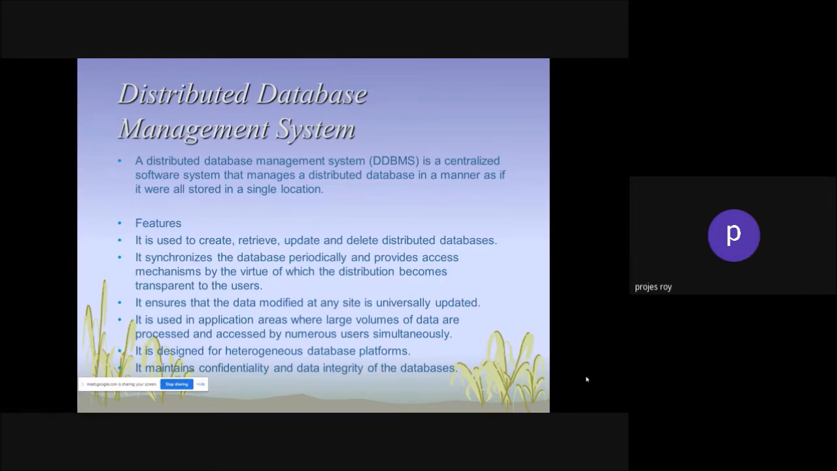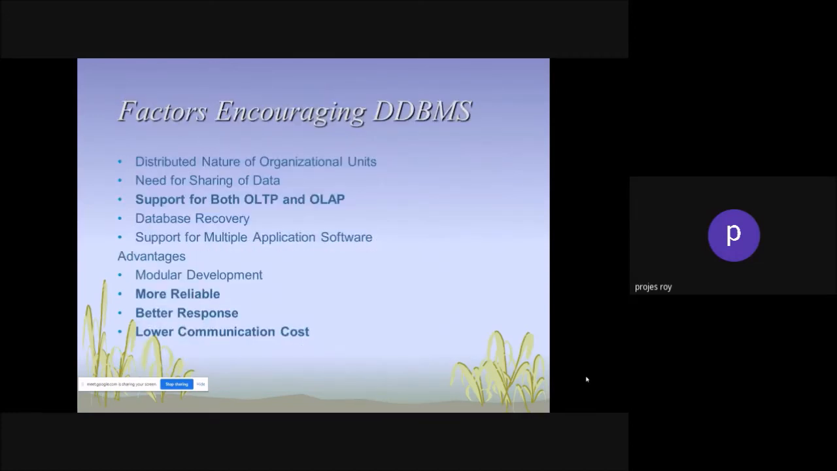So these are the features. Besides this, it is designed for heterogeneous database platforms. It maintains confidentiality and data integrity of the databases. It brings concreteness to the database and user friendliness, the most important part. So if any update is happening, suppose any seat is reserved by anybody in any place, immediately that is reflected in your computer. That's the magic of this distributed database management system.